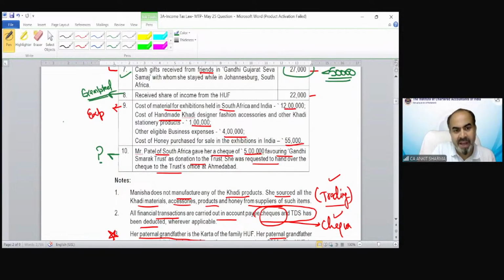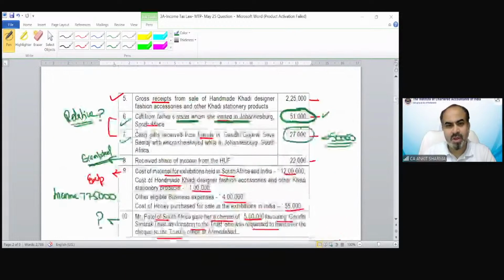Till point number 9, my income is now 7,75,000. Can you tell me the treatment of point number 10? What should be the treatment of point number 10? Is it taxable? Is it non-taxable? Is it exempted, whatever it is? So can you tell me the treatment of this? Sir, we will not apply the 50,000 condition in point number 6.